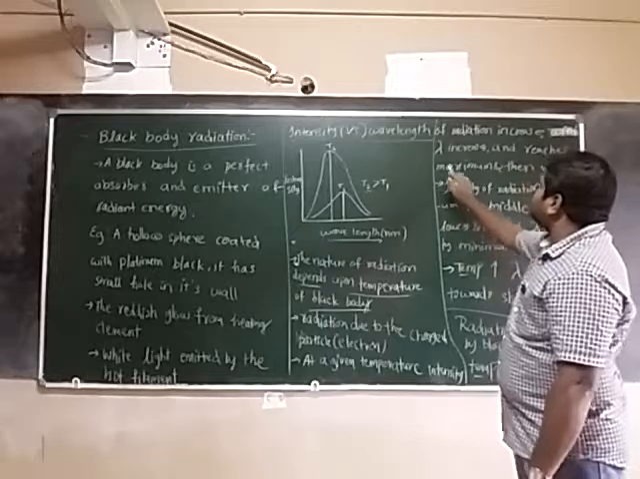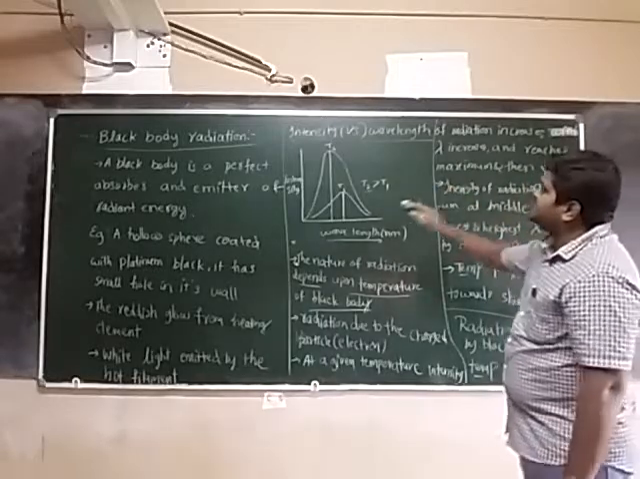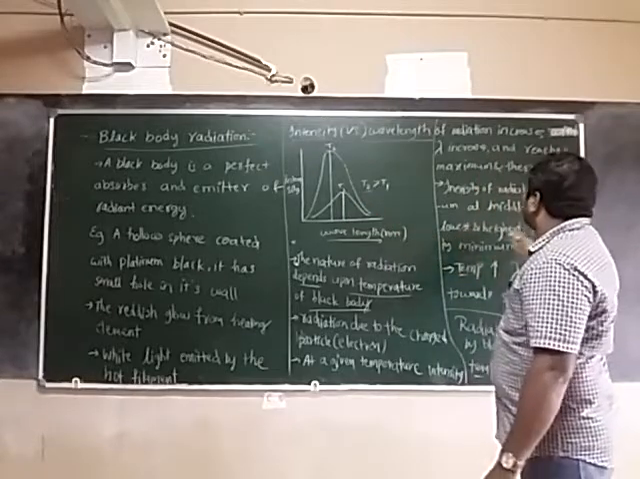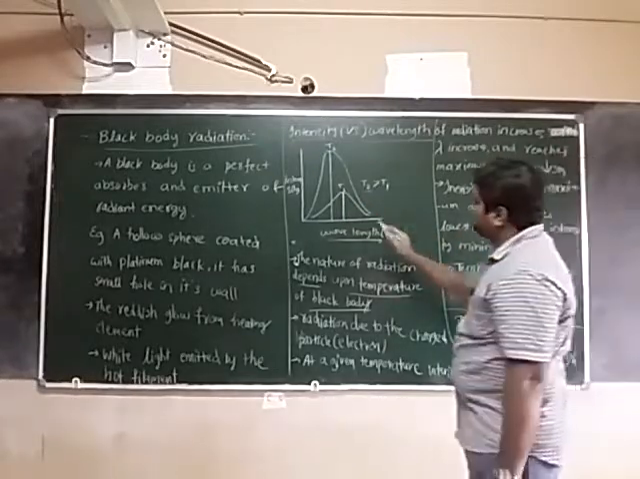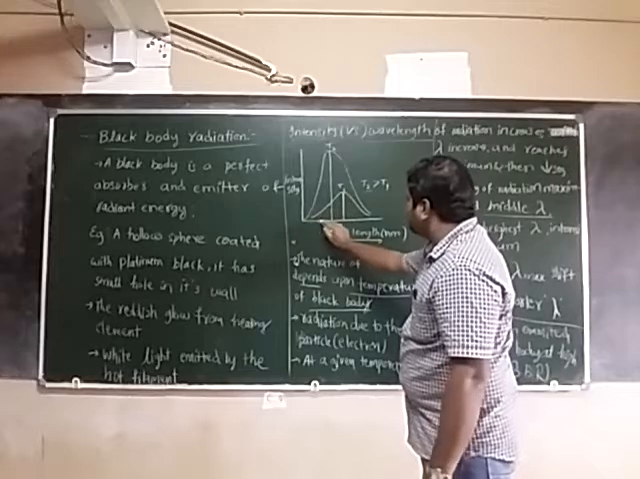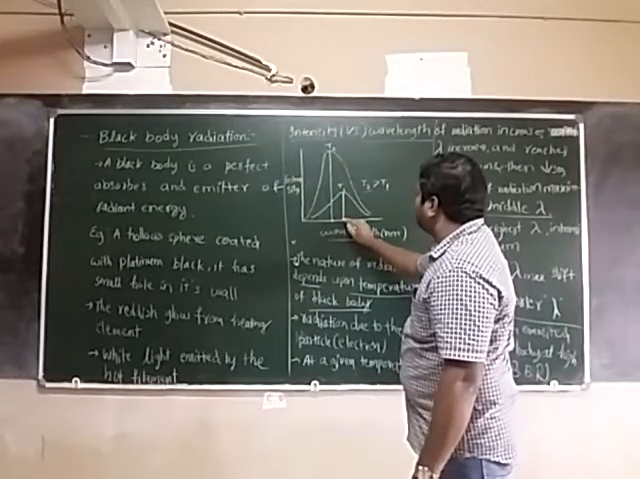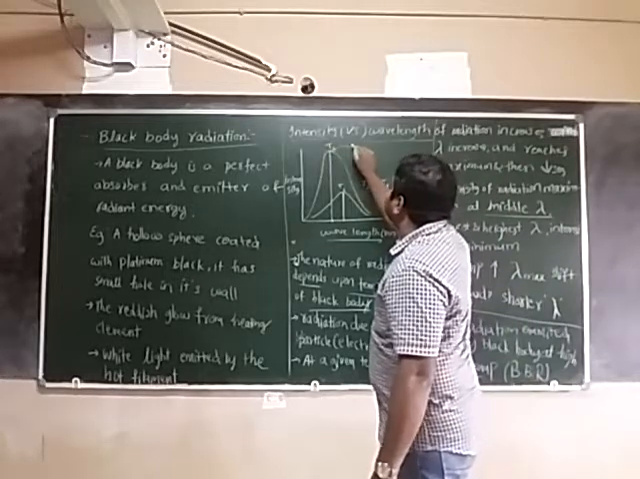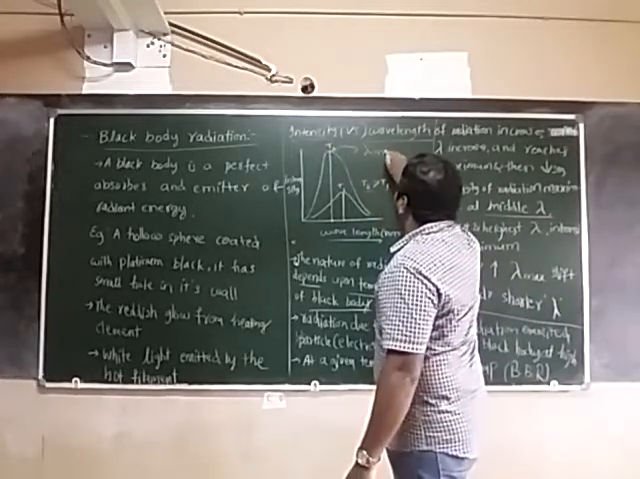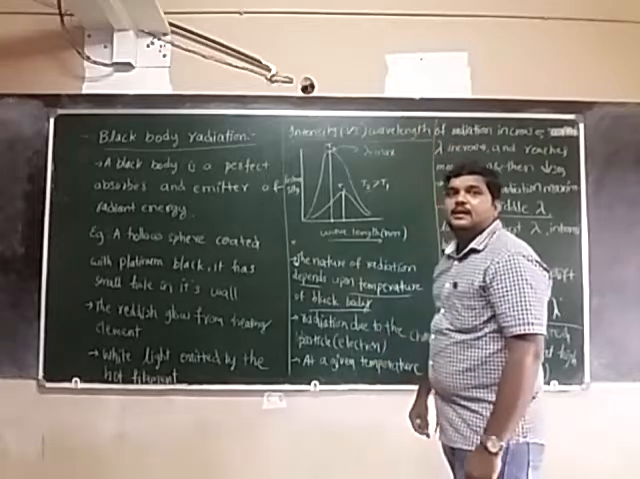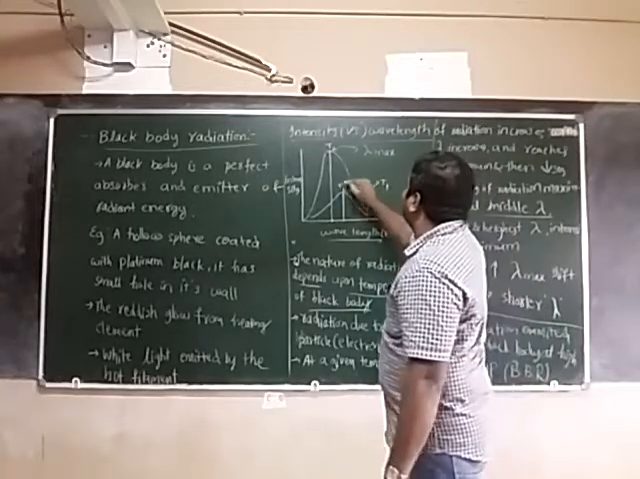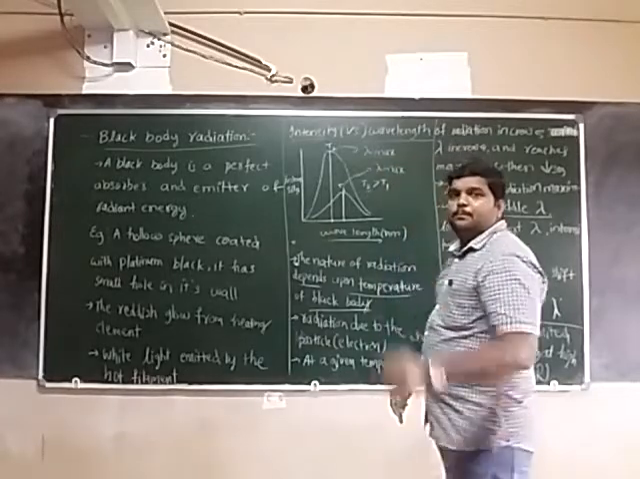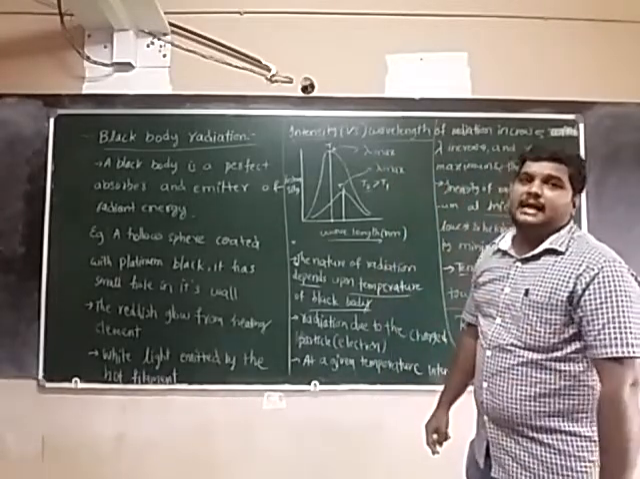Next, the intensity of radiation is maximum at the middle wavelength. Where the intensity is maximum, that we call lambda max. What do we call it? Lambda max. Where the intensity is maximum, that particular point we call lambda max.